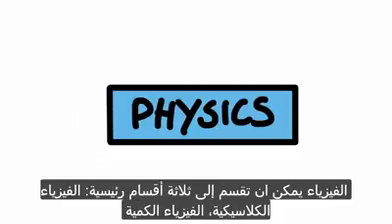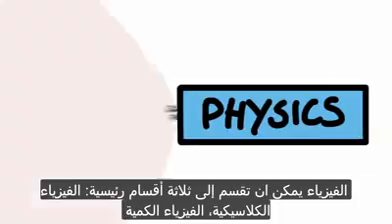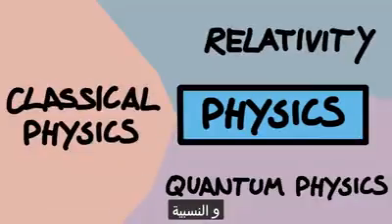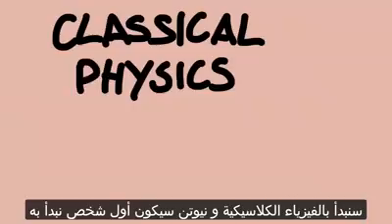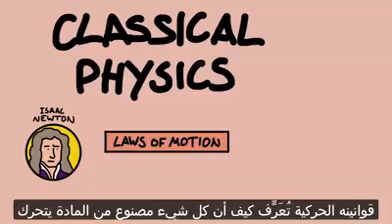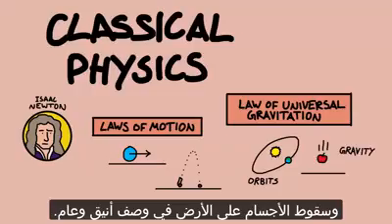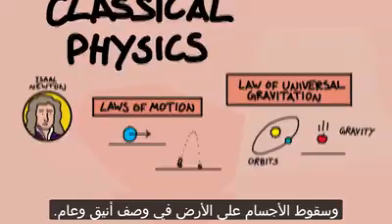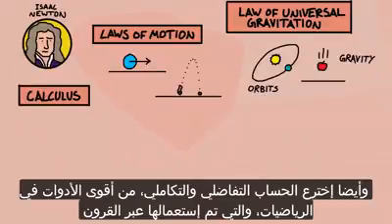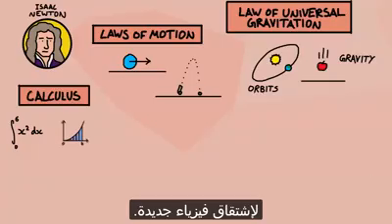can be broadly broken down into three main parts: classical physics, quantum physics, and relativity. We'll start with classical physics, and a good person to start with is Isaac Newton. His laws of motion describe how everything made of matter moves about, and his law of universal gravitation tied together the motion of planets in the sky with the falling of objects on Earth into one elegant and general description. He also invented calculus, a supremely powerful mathematical tool which has been used over the centuries to drive new physics.